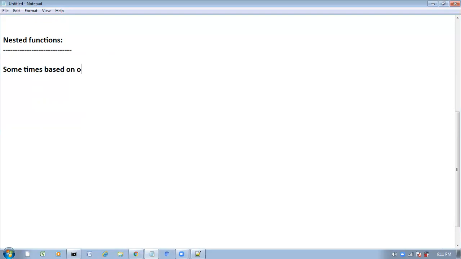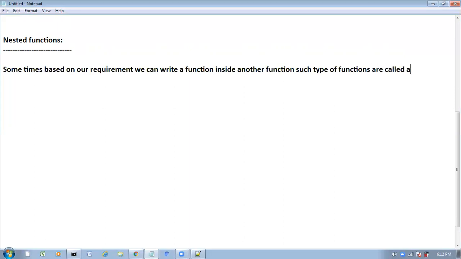Sometimes, based on our programming requirement, we can write a function inside another function. Such type of functions are called nested functions.